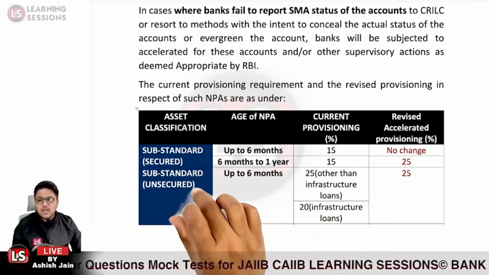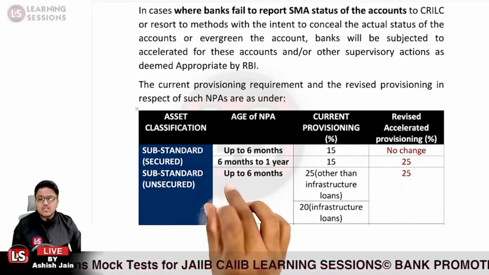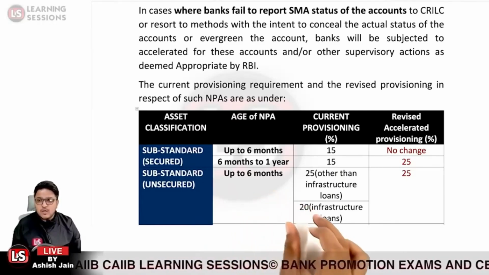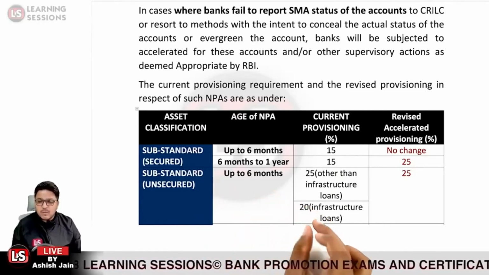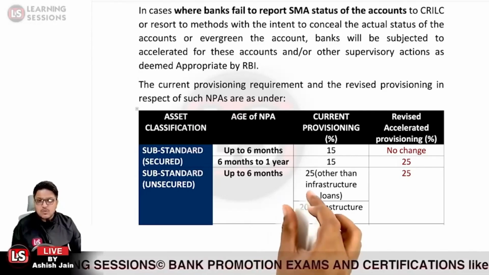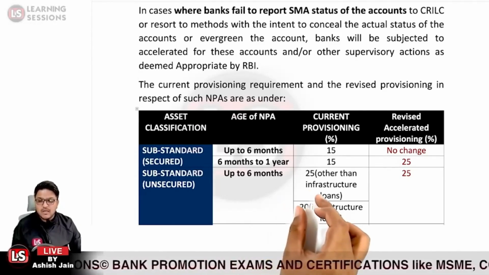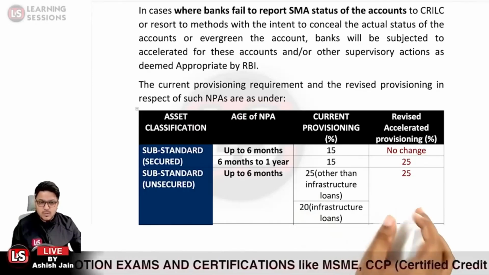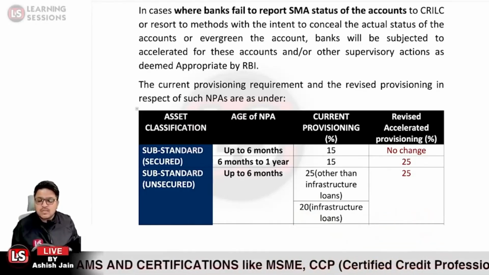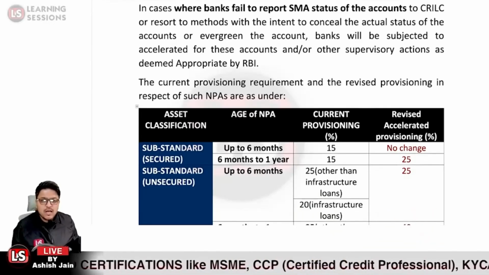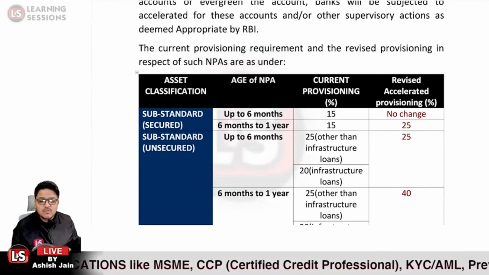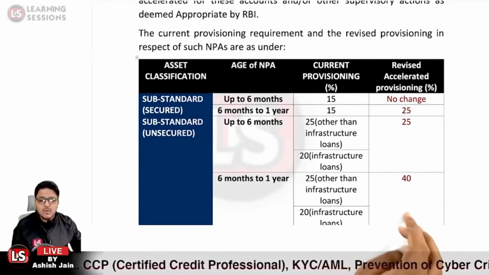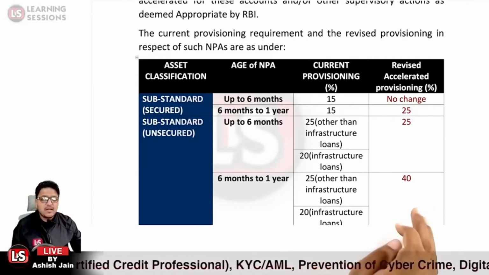And for the unsecured substandard account, for age up to 6 months, for infrastructure related loans, 20% of the provision is to be maintained, and for other loans 25% of the provision is to be maintained. But under the accelerated provisioning, uniformly 25% is to be maintained. And where the loan account is an unsecured substandard account and the age of NPA is over 6 months up to 1 year, 40% of the provision is to be maintained under the accelerated provisioning norms.